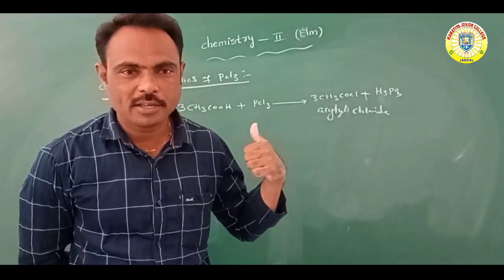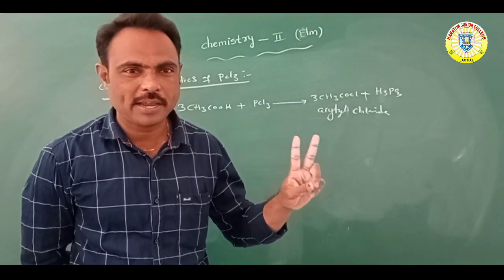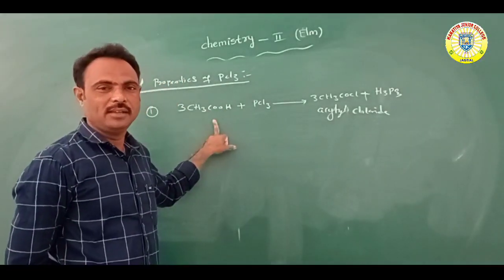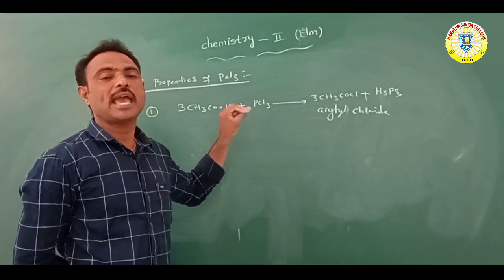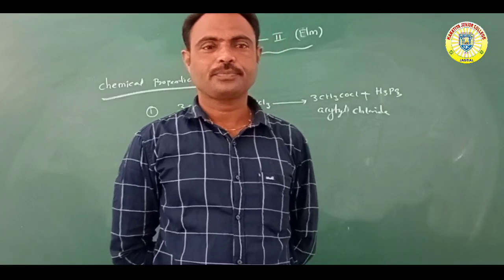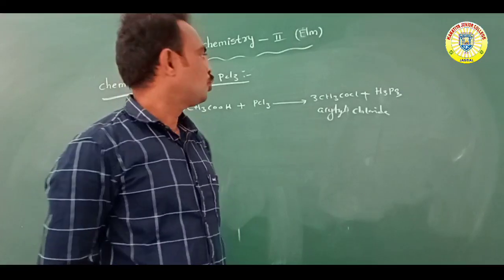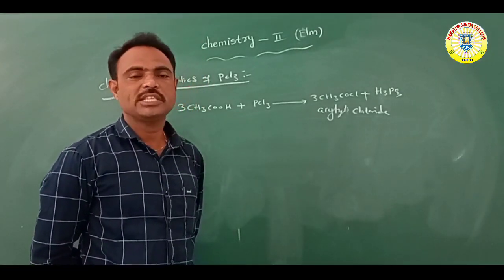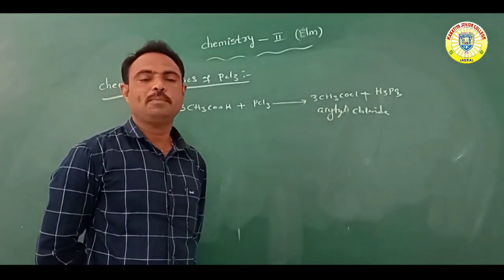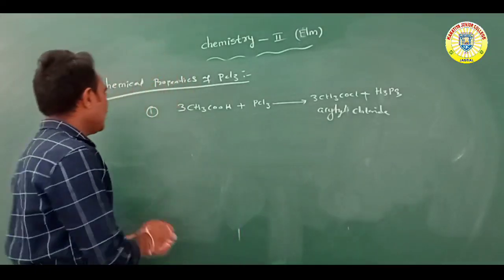How many carbon atoms? 2 carbon atoms. The carboxylic acid takes the IUPAC ending -oic, so it is also called ethanoic acid. It reacts with PCl3, phosphorus trichloride, to form CH3COCl, acetyl chloride, and further H3PO3, orthophosphorus acid.